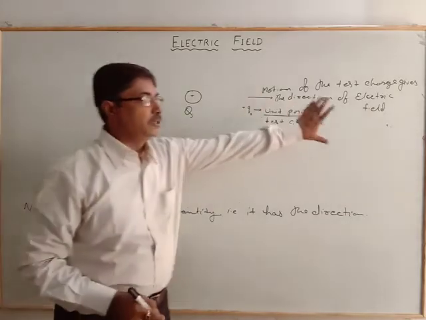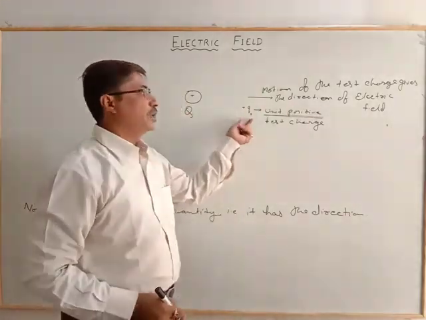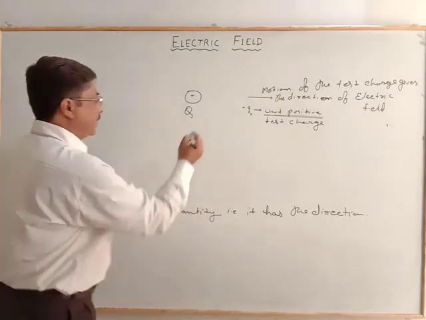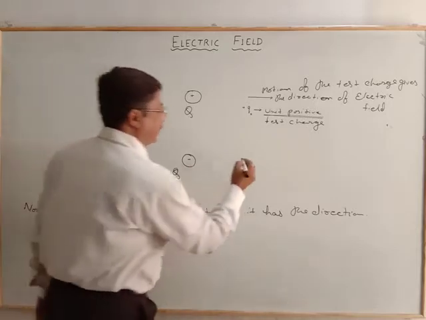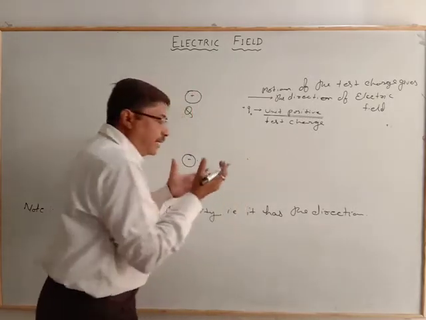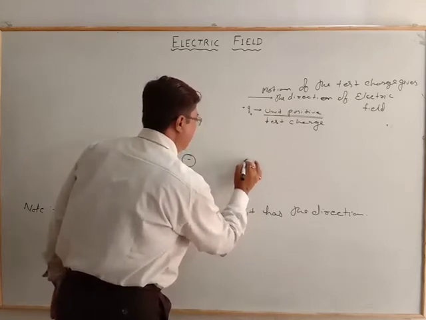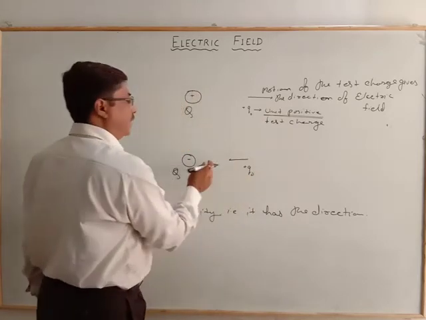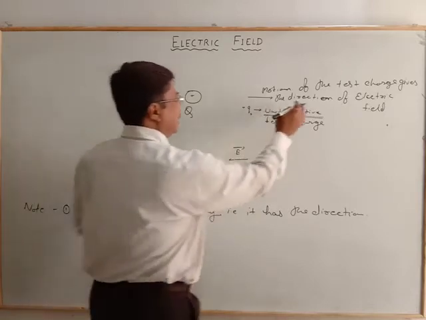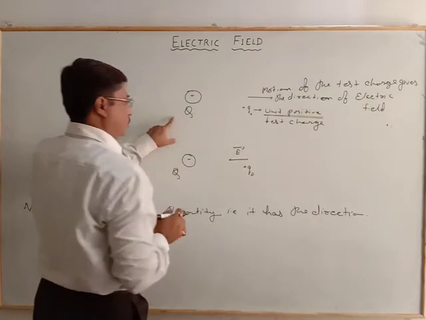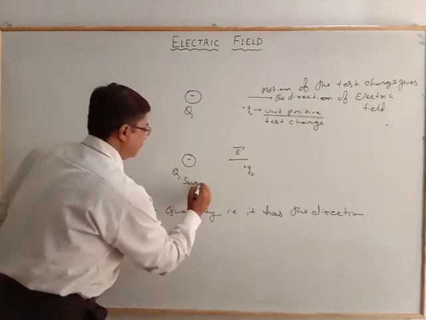So we come to the conclusion, the factor for the direction is the motion of the test charge. If we consider a negative charge Q, then whenever we make the test charge Q naught free, it will move towards the negative charge. So here the field is away from the source charge, and here it is toward the source charge.